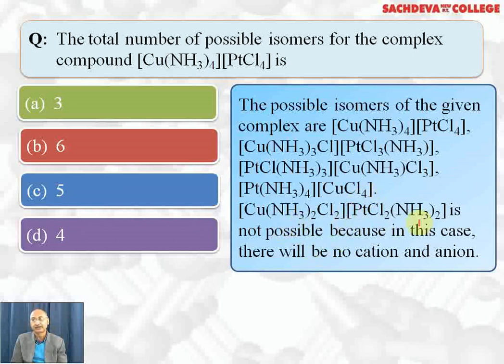This one is not possible because the first one will be neutral and the second one is also neutral. That is the reason that there is no cation and anion, so it cannot be formed. This cannot be an isomer because this complex should have a cation as well as an anion. D part is the correct answer. 4 isomers are possible.